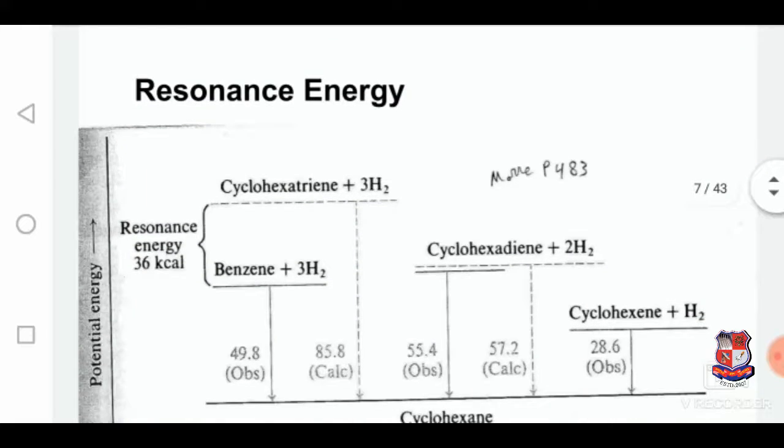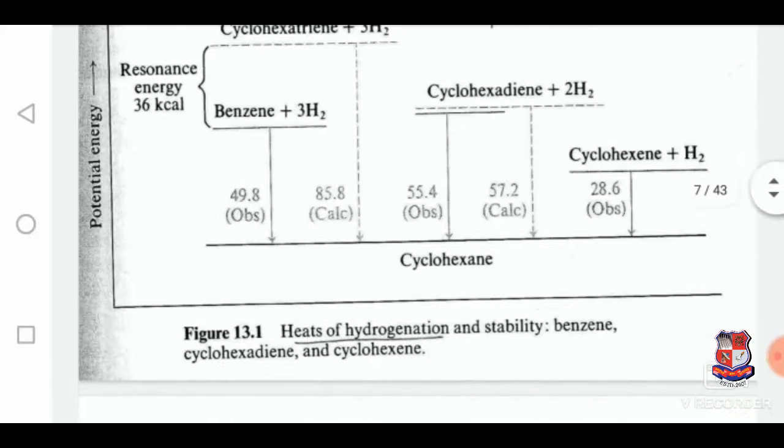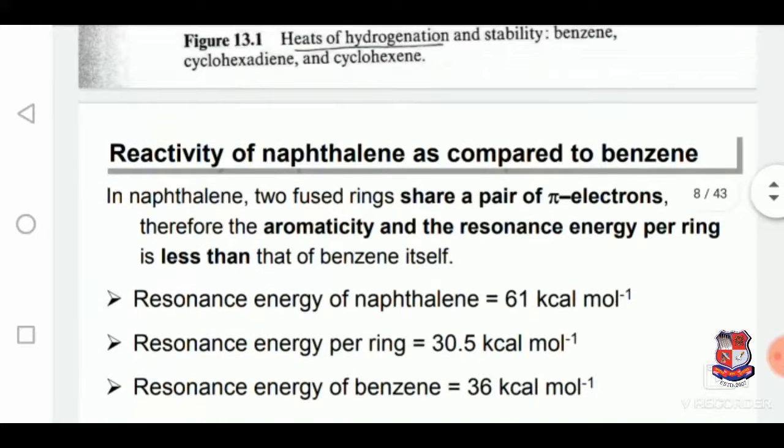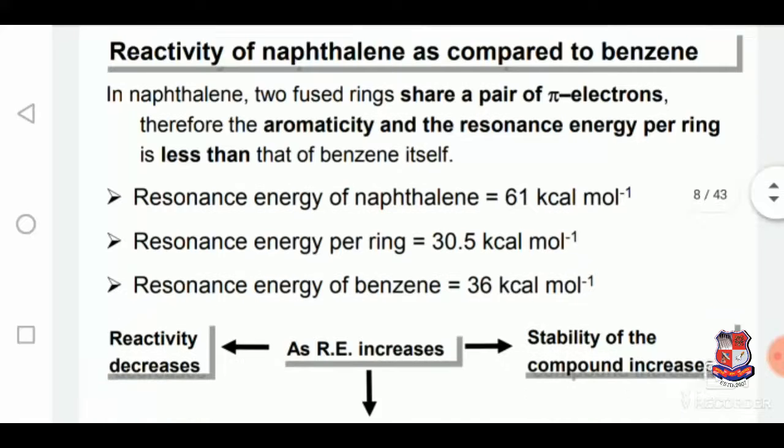This is a resonance proof of the various cyclo compounds. It illustrates the heats of hydrogenation and stability of benzene, cyclohexadiene, and cyclohexane. Reactivity of naphthalene as compared to benzene: in naphthalene, two fused rings share a pair of pi electrons. Therefore, the aromaticity and resonance energy per ring is less than that of benzene itself.